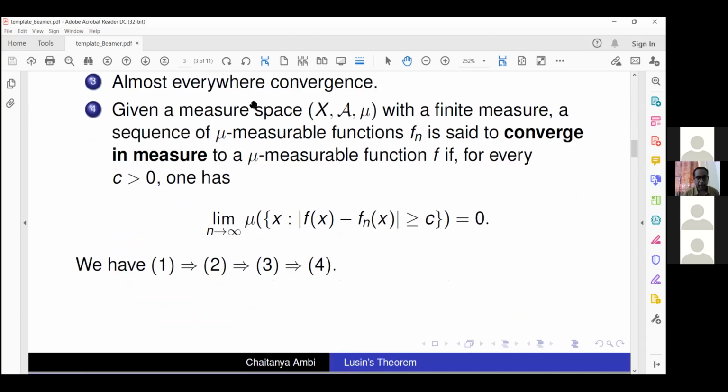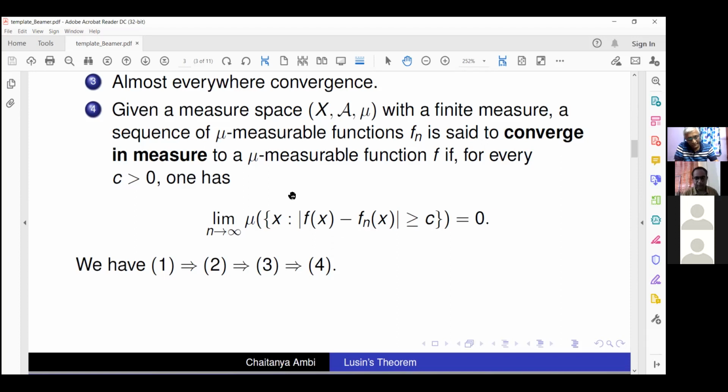If it is converging everywhere, there are estimates, and you can estimate the measure of the set where f differs from f_n. Intuitively it has to grow smaller and smaller as n grows. So the limit as n tends to infinity of the measure of the set where you have a discrepancy is 0.